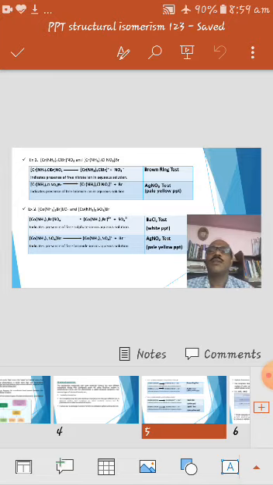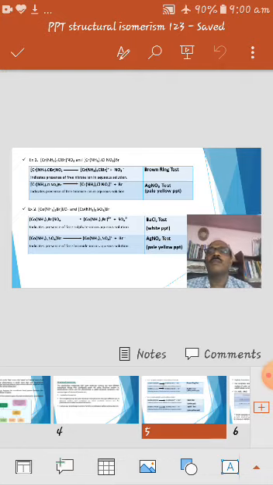When these two complexes are placed in aqueous solution, they give different ions. The first complex gives free nitrite ion, which can be detected by using the brown ring test. The second gives free bromide ion, which can be detected by using AgNO3. By adding AgNO3 you will get a pale yellow precipitate, that is the formation of AgBr.